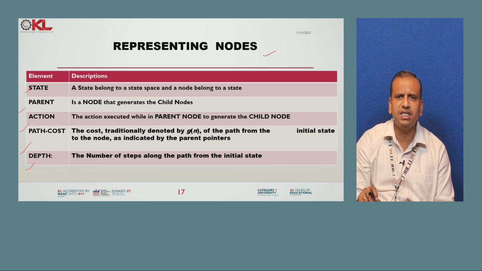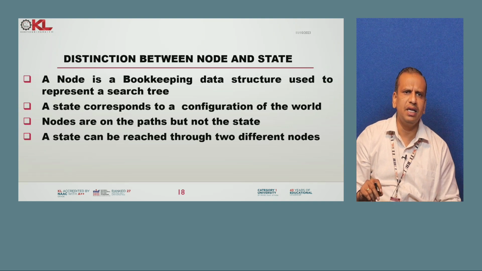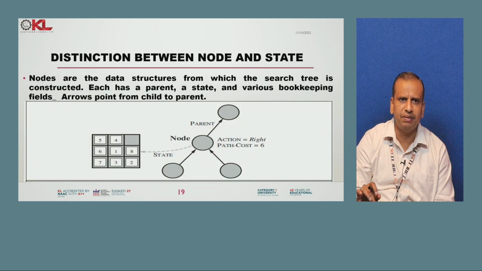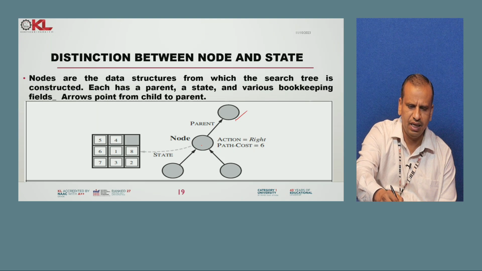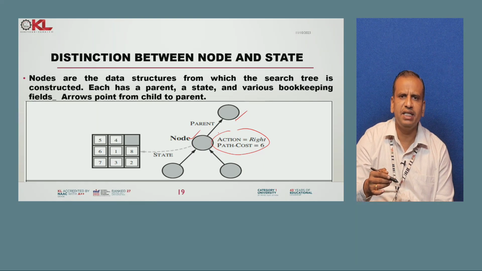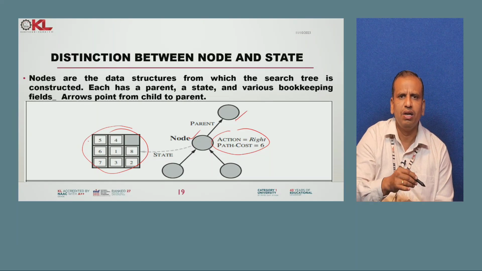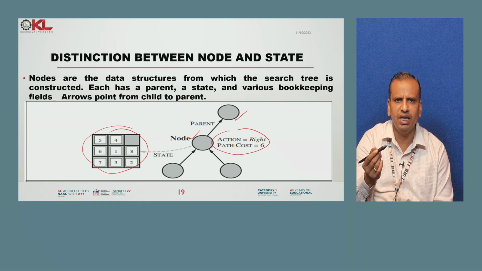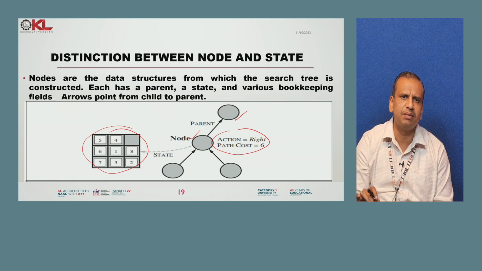These are the node representations we use. Here there is a node and states; these technical terms can be used in different ways. For example, here a parent node generates a child node through an action, and the action has a cost. These costs are represented using this table, so that we can keep bookkeeping of where it starts, what the costs are, and how the next node is generated. This is some basic terminology.